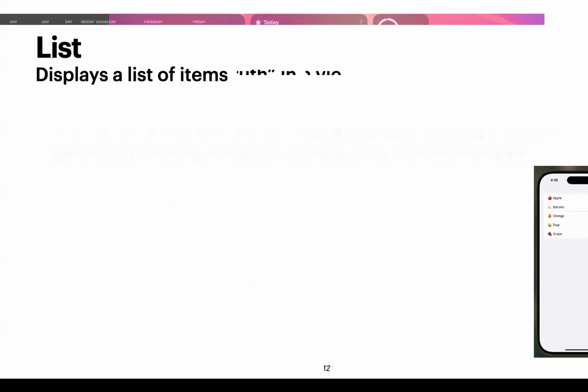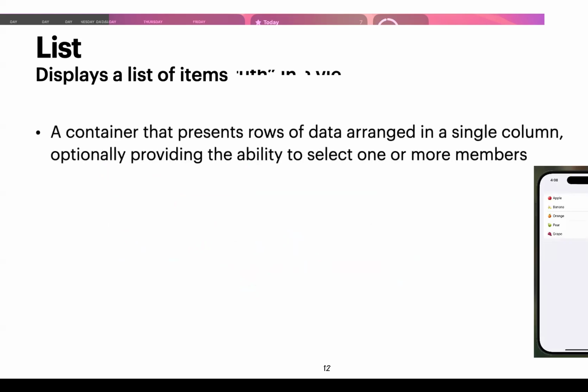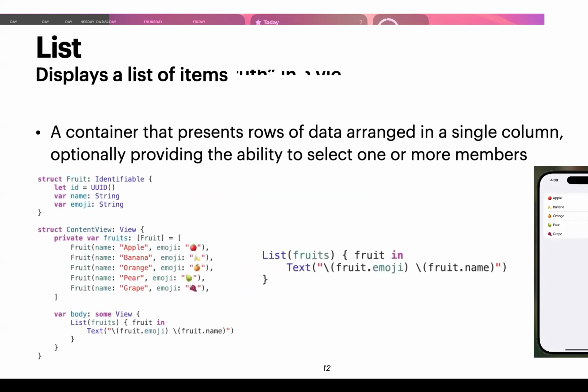So that was for each. Now we have another built-in view that SwiftUI provides, and that's the list, which simply displays a list of items. It's a container that presents rows of data arranged in a single column, optionally providing the ability to select one or more members. So how do we use list? It's very simple. Again, it looks like for each. You do a list, pass in whatever iterable collection of data that you want, and you provide the corresponding view for each element using a closure like this.